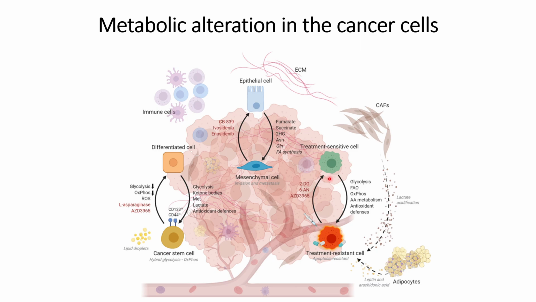So next we will talk about treatment sensitive cells. These are the cancer cells that can be recognized by the treatment, however they will become treatment resistant cells through the down regulation of pathways such as A metabolism, the OX4 pathway, glycolysis pathway, FAO pathway, and antioxidant defense pathway. Down regulation of these pathways will make the cells treatment resistant.